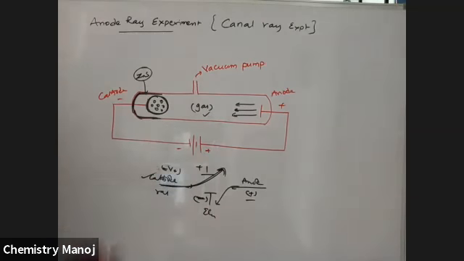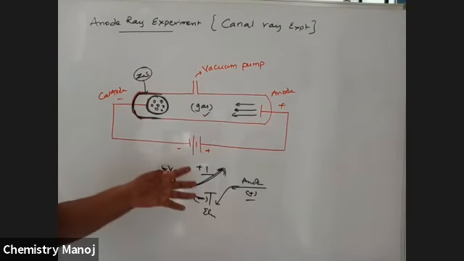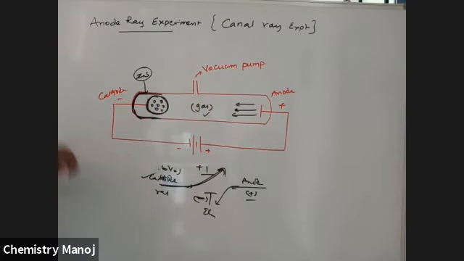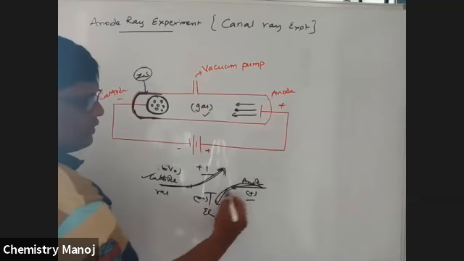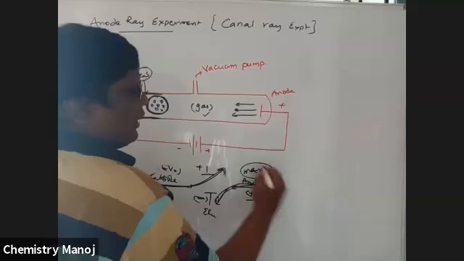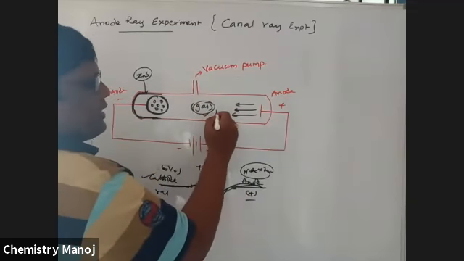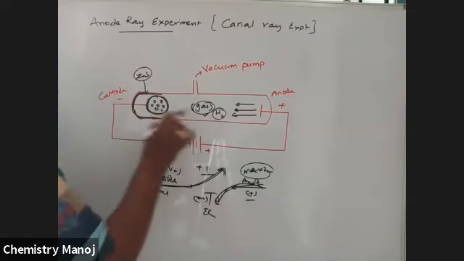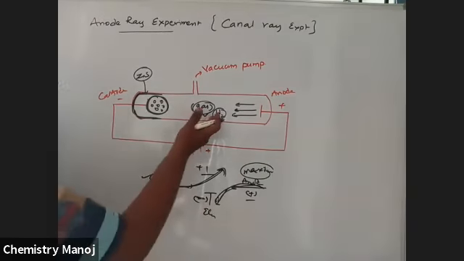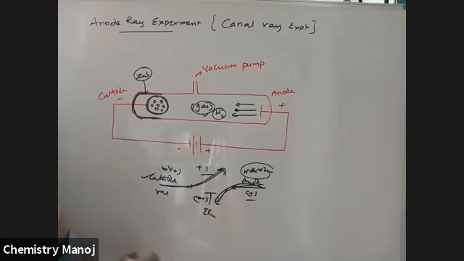Cathode rays are independent of the nature of the material. Anode rays are dependent on the nature of the material. There is a deflection in it. This deflection is maximum if the gas present in the tube is hydrogen. If hydrogen gas is filled there, the deflection is maximum. More deflection means less mass. So these are the different points observed here.